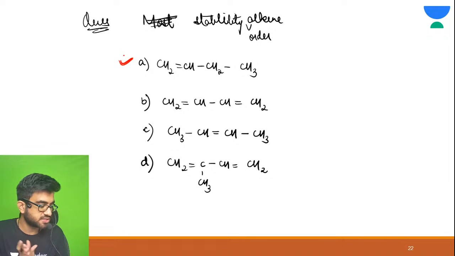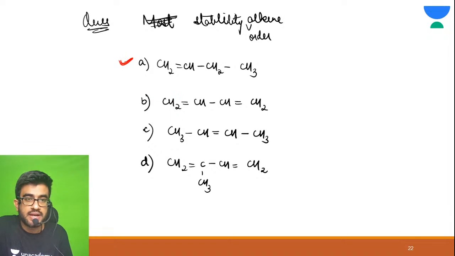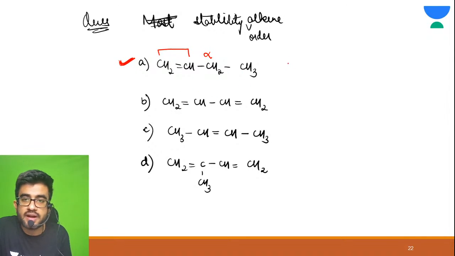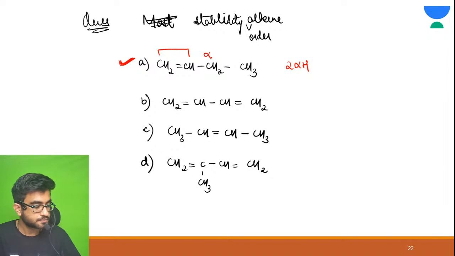You answer me in the chat section whatever I'm asking. Let us focus on option A. Is resonance possible here? No. What about hyperconjugation? Yes. This is your main thing and this is your alpha. So how many alpha hydrogen? 2 alpha hydrogen. Great. Correct? Now tell me, is this clear?